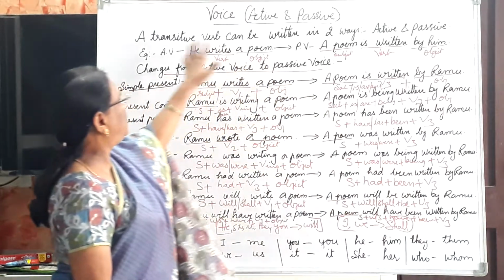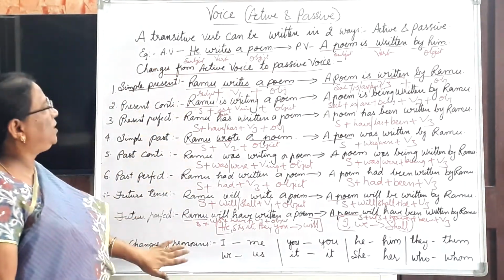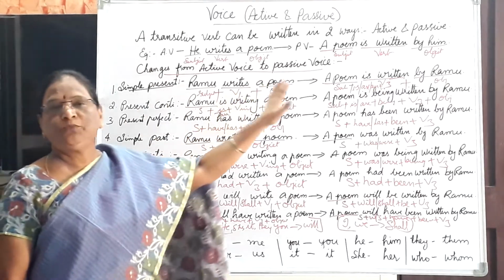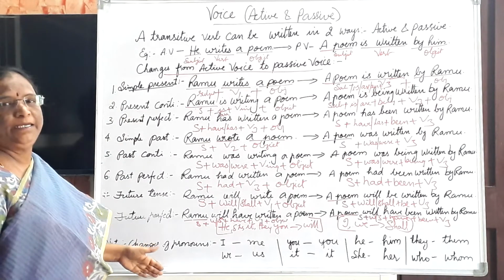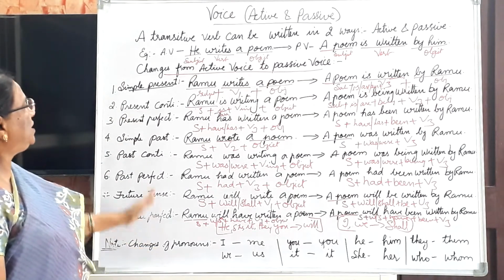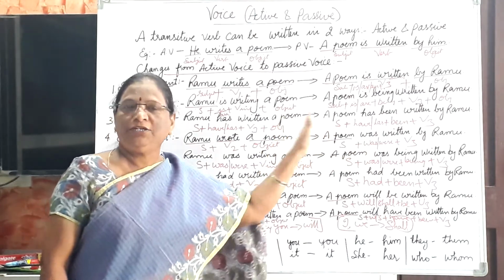And this is the most important change from active voice to passive voice, and you need to remember these tenses. Tenses of active voice and passive voice depend upon the verbs. Voice is nothing but the change of verbs.